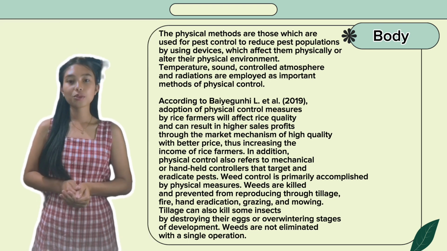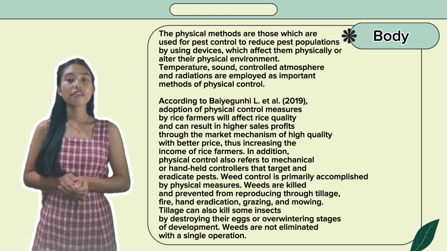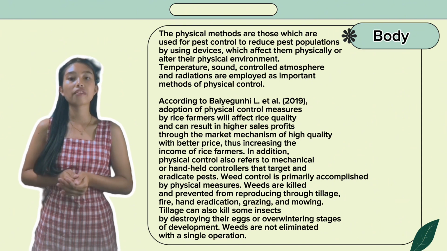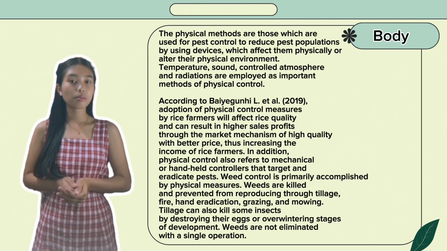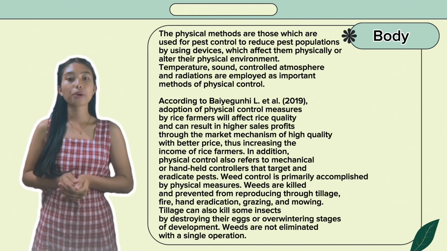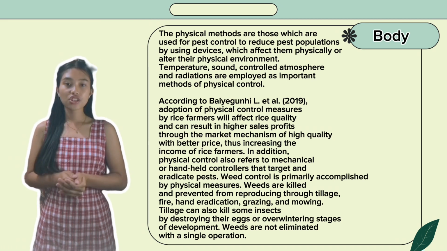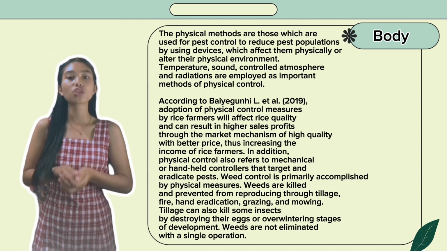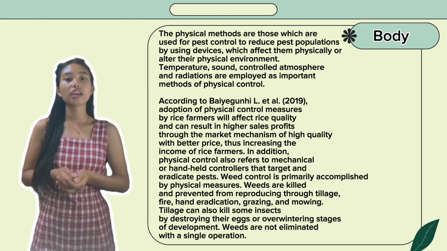According to Bayegunhi 2019, adoption of physical control measures by rice farmers will affect rice quality and can result in higher sales profits through the market mechanism of higher quality with better price, thus increasing the income of rice farmers. In addition, physical control also refers to the mechanical or handheld controllers that target and eradicate pests.